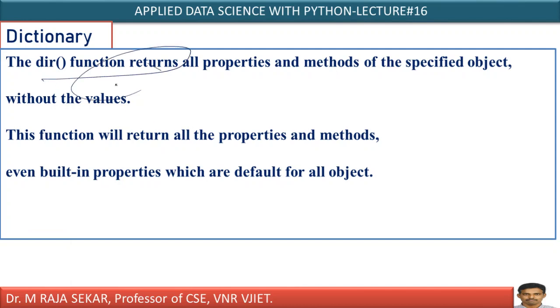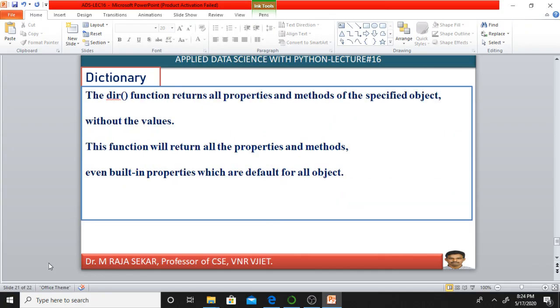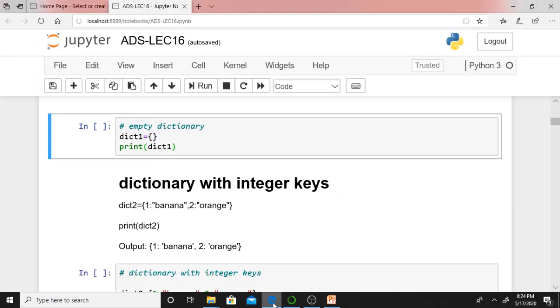The dir function returns all properties and methods of the specified object. I will discuss it anyway in the Jupyter Notebook. Let me move to our Jupyter Notebook. Where is our Jupyter Notebook? Just see this. Yes, we discussed this one.